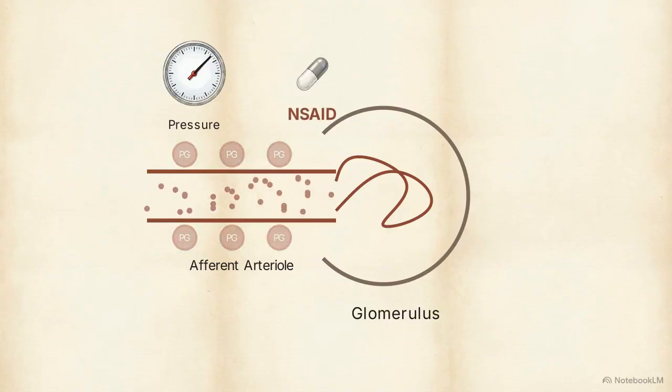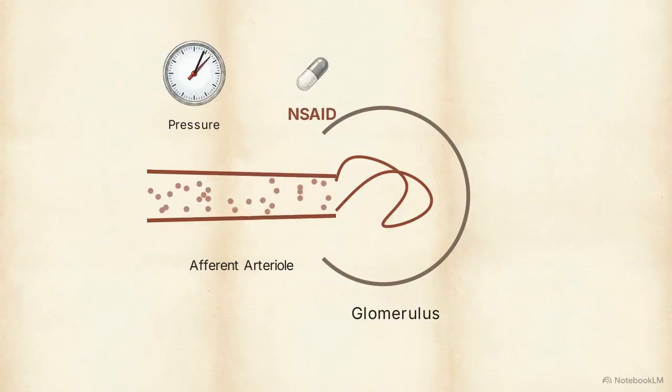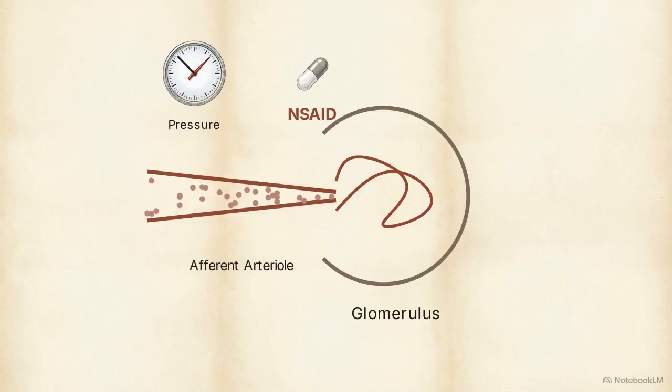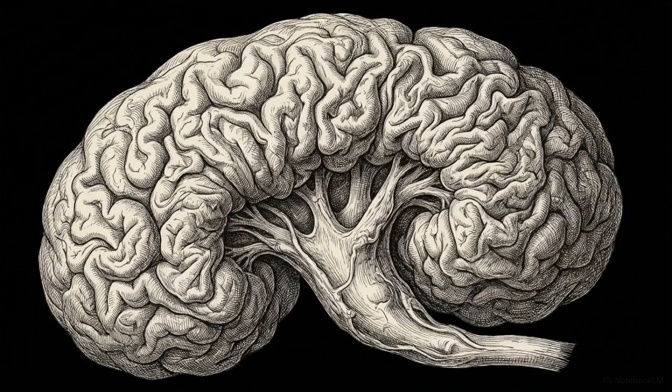But an NSAID blocks this precise defense. The arteriole clamps shut, internal pressure plummets, and filtration fails. Removing this compensatory vasodilation is exactly how NSAIDs precipitate acute kidney injury in compromised patients.